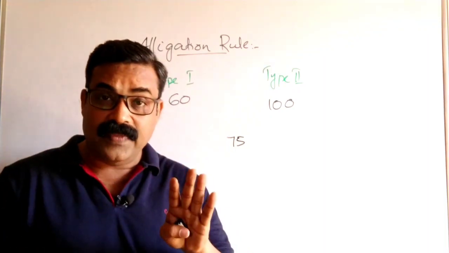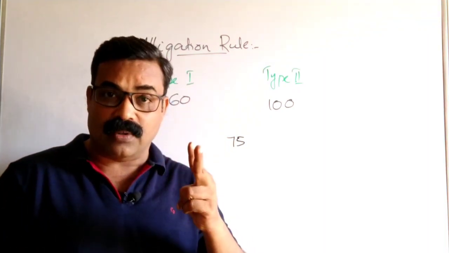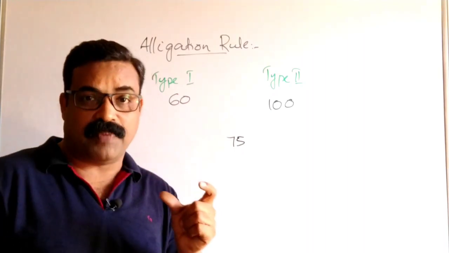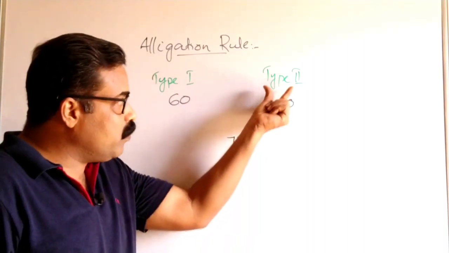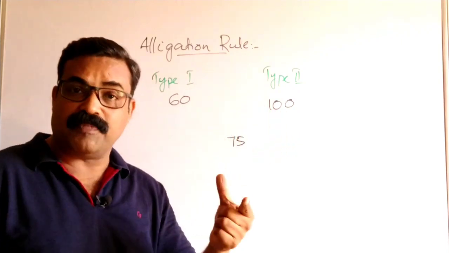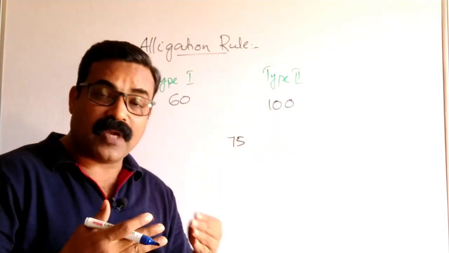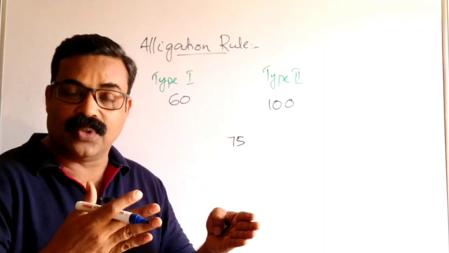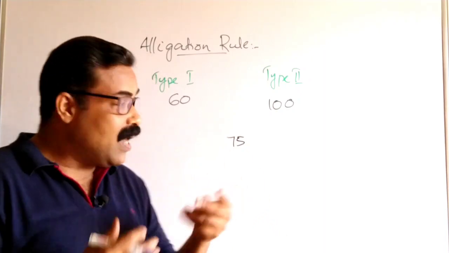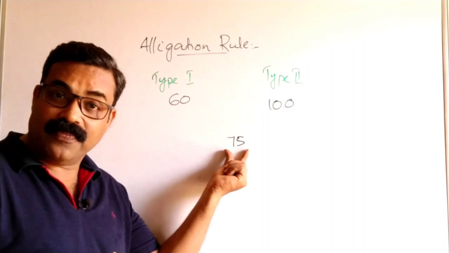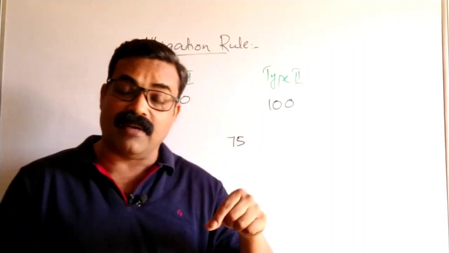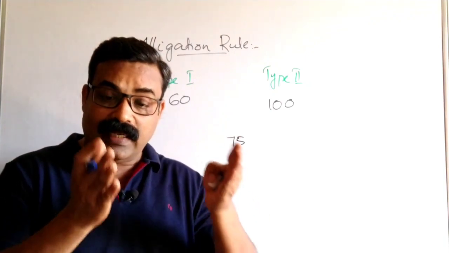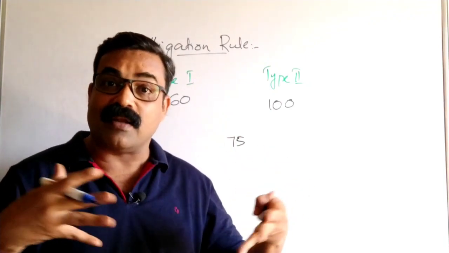Understand very clearly, there are two types of mangoes. Type 1 mango is costing 60 rupees per kg and type 2 mango is costing 100 rupees per kg. The shopkeeper will mix both type 1 and type 2 together, and he is selling it for 75. Now here the question comes, students: we have to find out the ratio in which type 1 and type 2 mangoes are mixed.